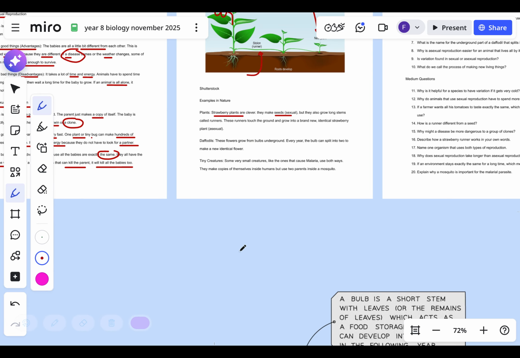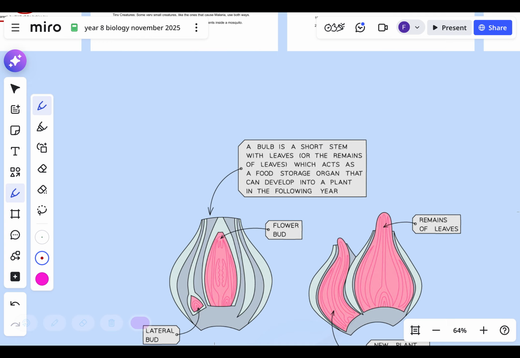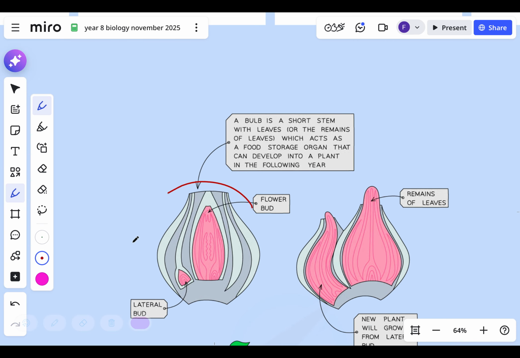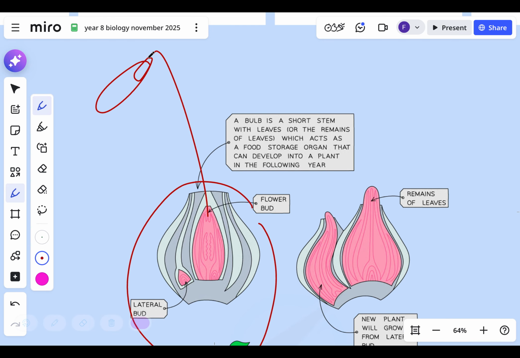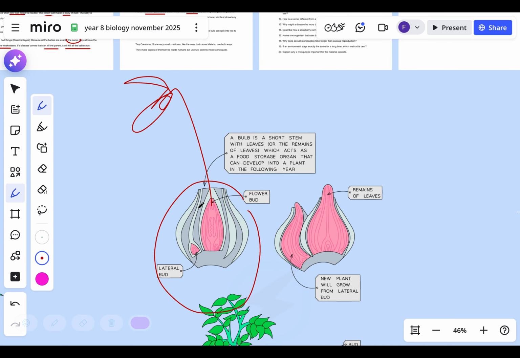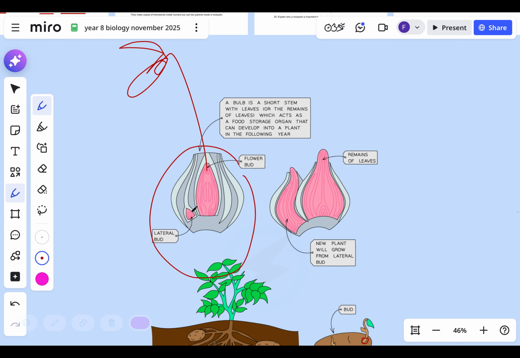Daffodils are really cool. I've got a little image of them. These are daffodils. If you plant a daffodil bulb one year, it'll start growing. So here we've got a big daffodil plant. That's my daffodil plant. It looks so horrible. Looks like it's going to eat someone. So it grows a lateral bud. Lateral means to the side. Bud means that little bud there. And at the end of the year, the daffodil dies down, but now you've got these two buds. And next year, you'll get two plants, mummy plant and baby plant next to it. These are identical clones.